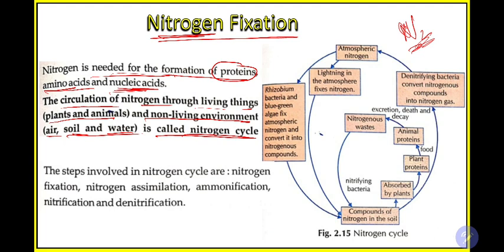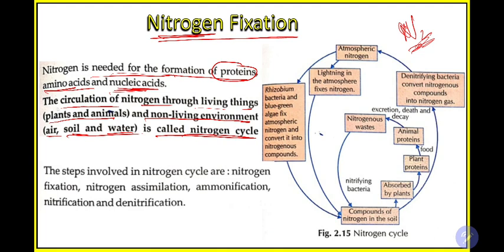Then the root will take the nitrogen from the soil, and from the root it will go to the plant, and from the plant we eat the food. Then we excrete waste from our body, again it will go to the soil, and again from the soil the process repeats. That means it is a cycle.